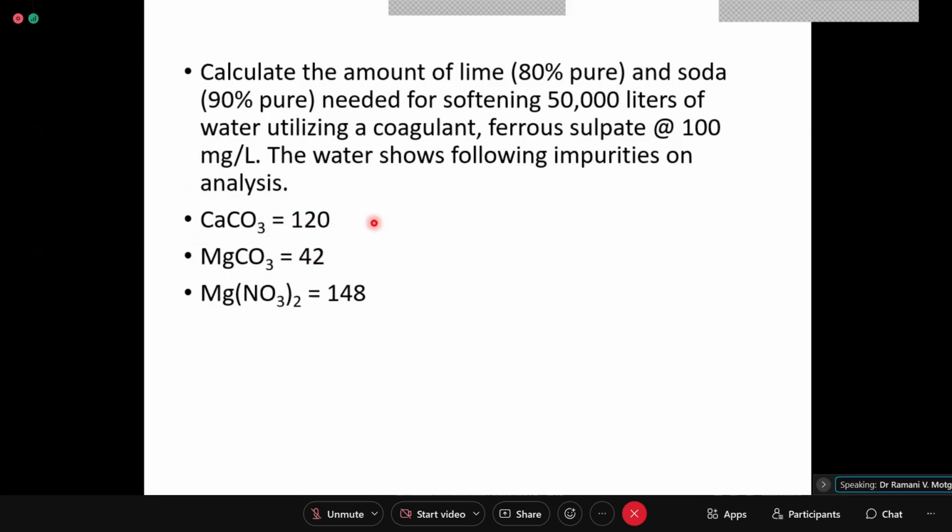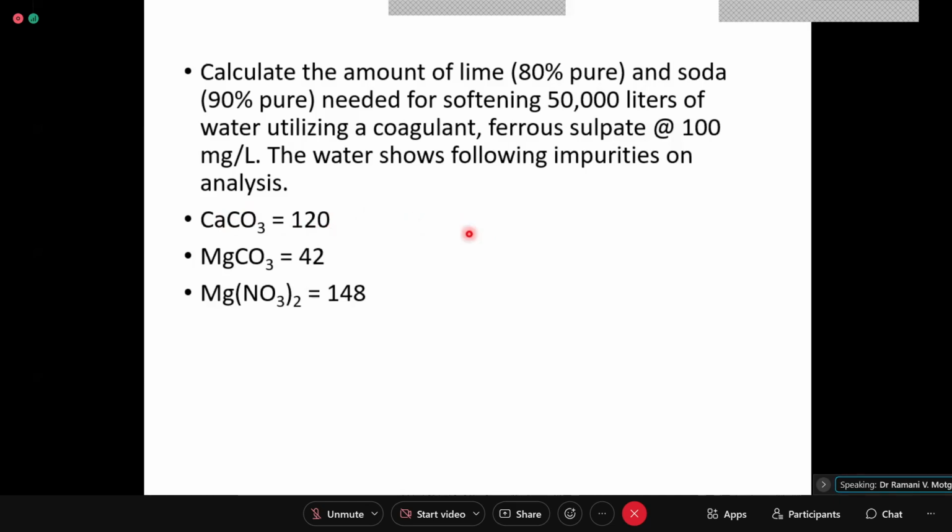The multiplication factor will be 100 by 100, that is 1. So in the CaCO3 equivalents, you will get 120 ppm of CaCO3 equivalents. But you have to consider this as if this is calcium bicarbonate, and you will write the lime and soda required for calcium bicarbonate.